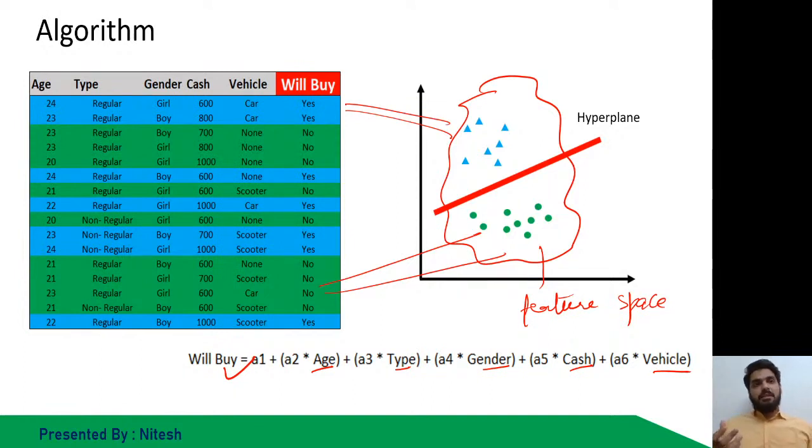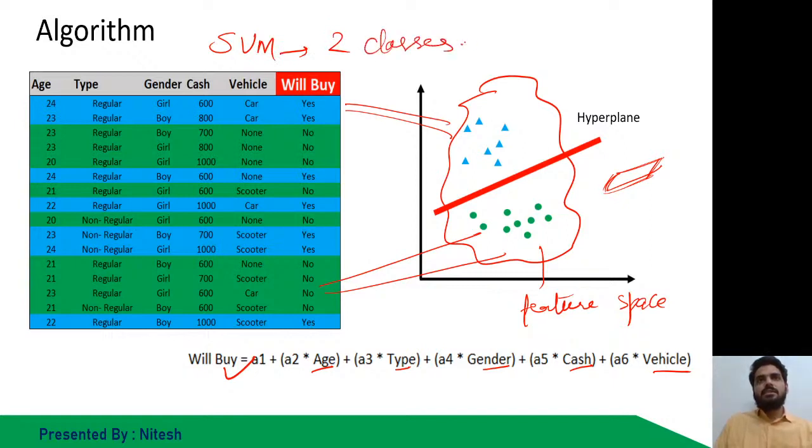And what SVM says is that I will make some hyperplane that is able to distinguish between two cases in the most efficient way possible. Again, I am repeating, SVM at the backend tries to make the hyperplane, and it's a 2D plane. I am drawing it like this, but you can assume the plane can be something like a rectangle. So a hyperplane that is able to distinguish two types of classes with 100% efficiency. And SVM works best if there are only two classes, like whether he will buy the ice cream, yes or no.